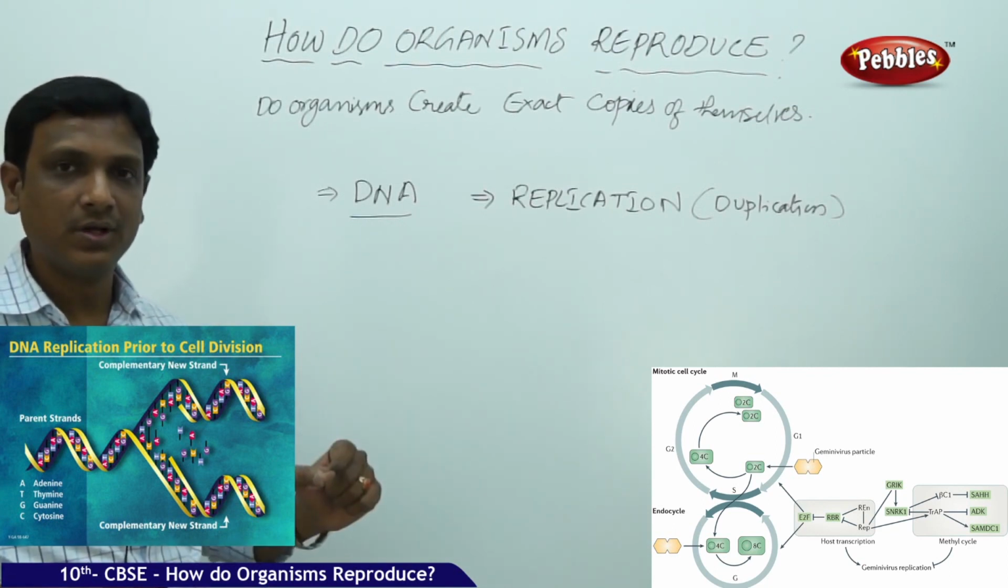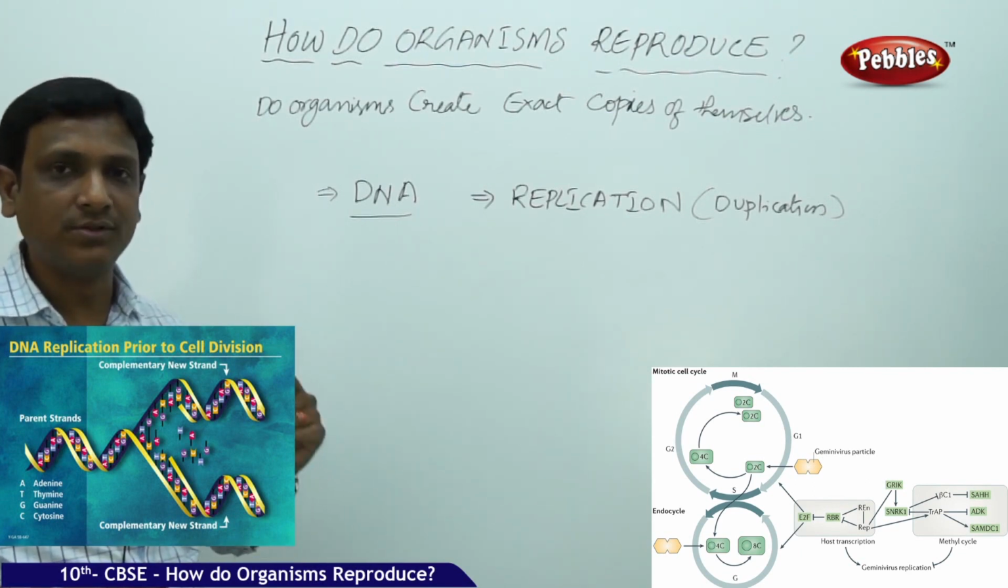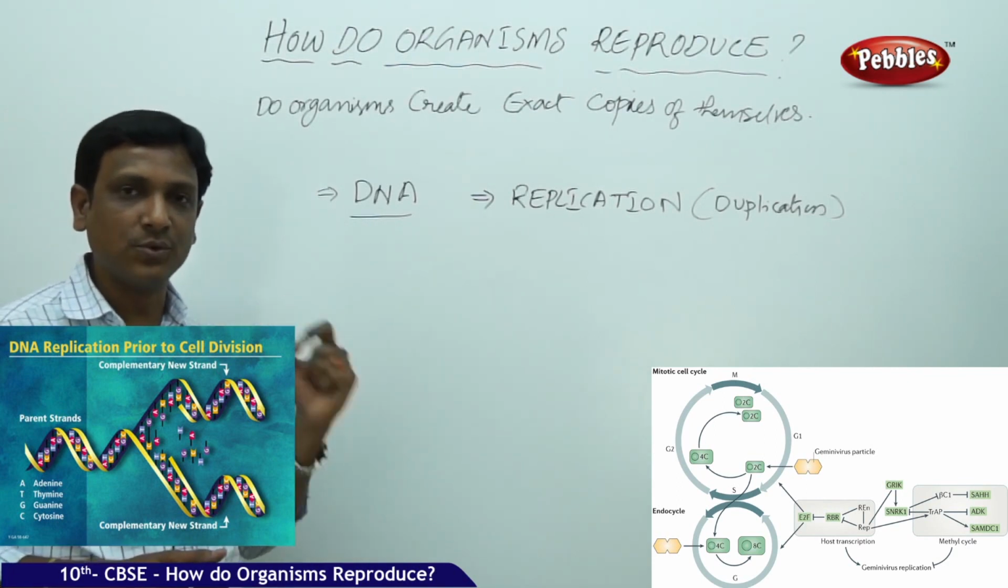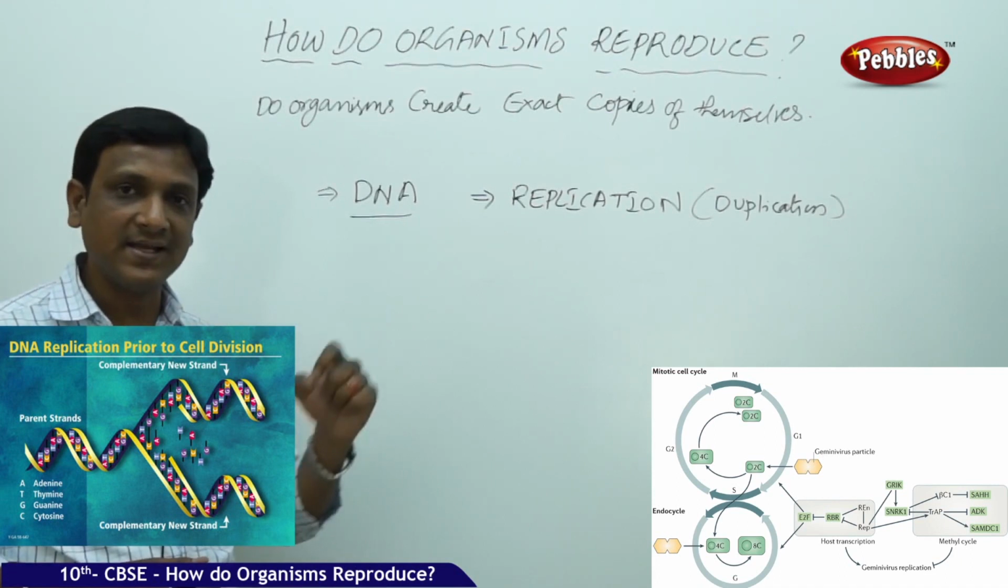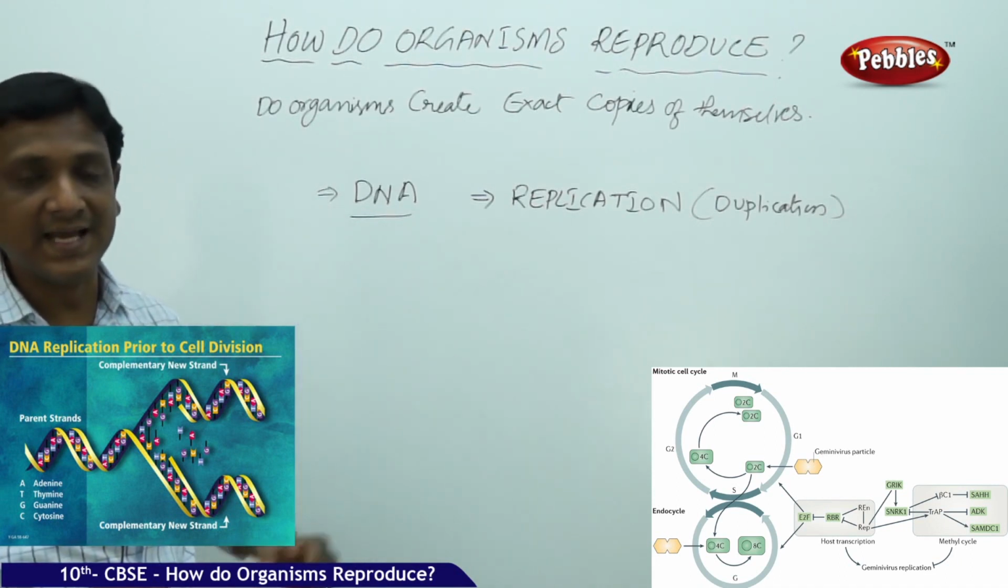Dog produces a dog, cat produces a cat, man produces a baby, but man cannot produce a dog, cat or rat. That means every organism produces the young one of its own kind, but it is not exactly identical. Now we are going to discuss the reasons why they are not exactly identical.